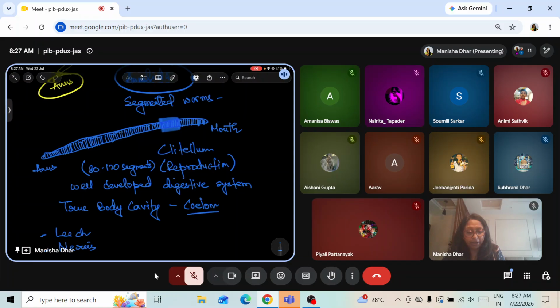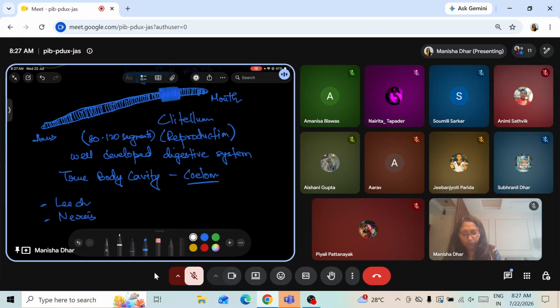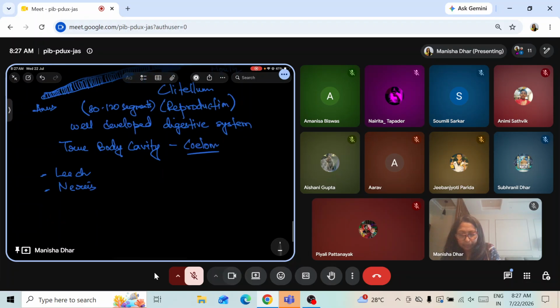Right. Now, after this, we have a small portion that talks about earthworms being friends of farmers. Earthworms are friends of farmers. Can anybody speak on this? A few lines or anything that you know. Why do we call earthworms friends of farmers? Anyone? Any point that you know, without reading the book?